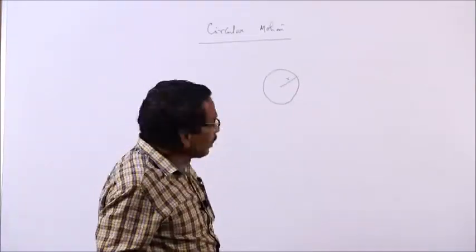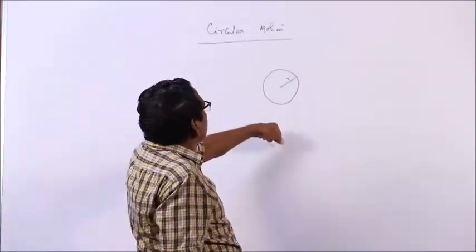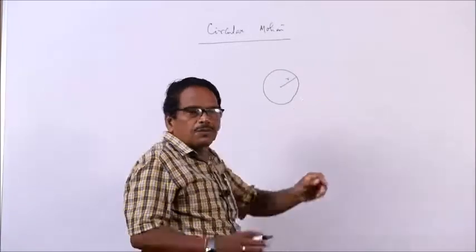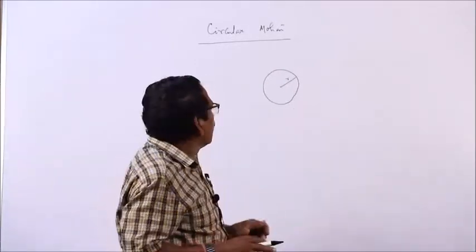Now, what is the axis of that circular motion? It is a straight line passing through the center and perpendicular to the plane of the circle. That is the axis.